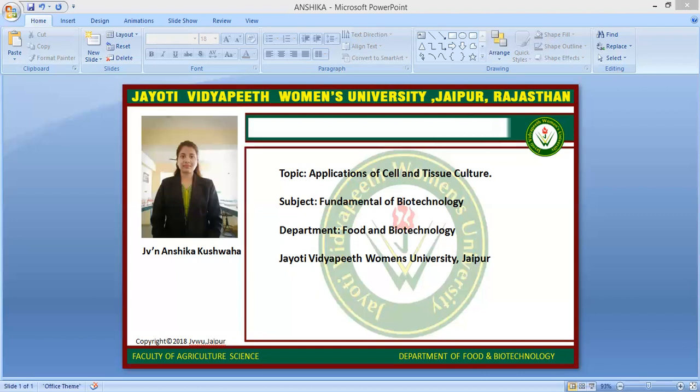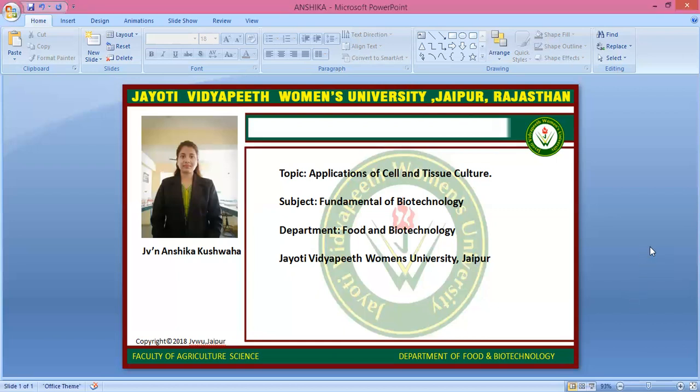In genetic engineering and transgenic plants, the genetically modified plant in which a functional gene has been incorporated by biotechnological methods is called a transgenic plant. A number of transgenic plants have been produced carrying genes for different traits like insect resistance, herbicide tolerance, delayed ripening, increased amino acid and vitamin content, improved oil quality, etc. So this is the brief introduction about application of cell and tissue culture.